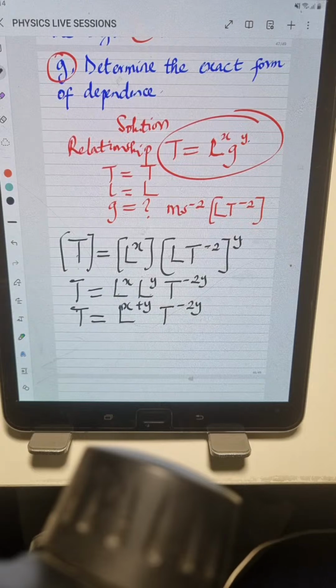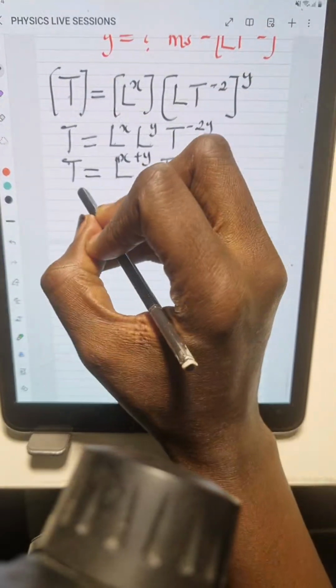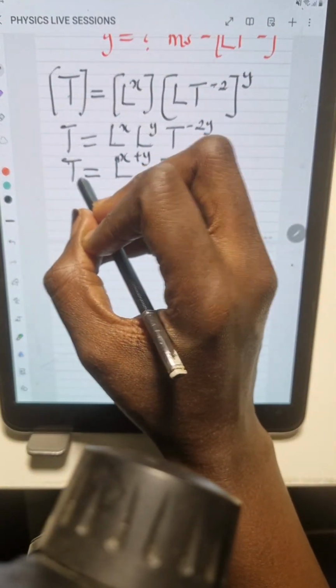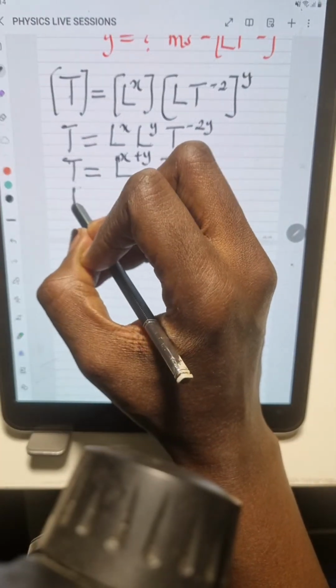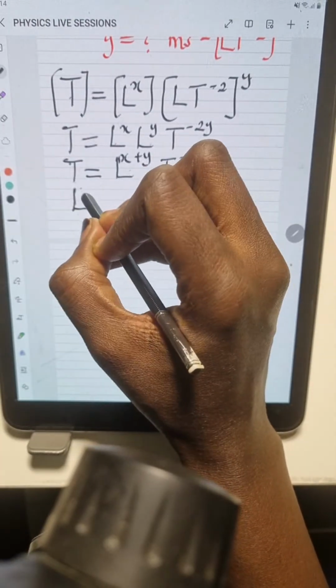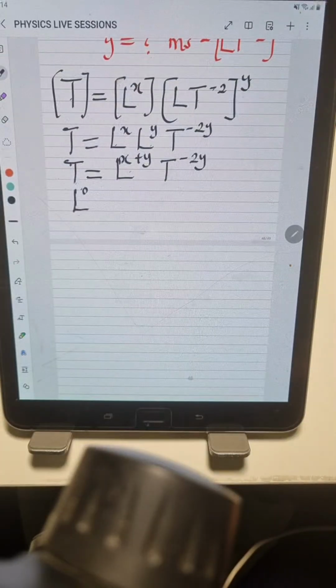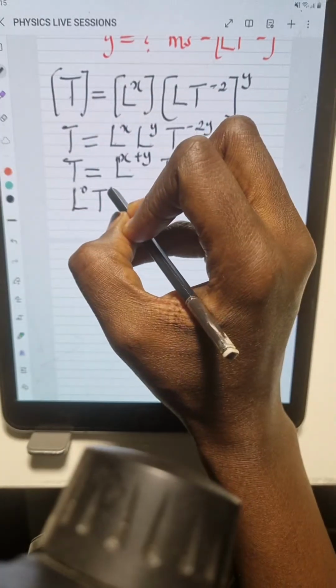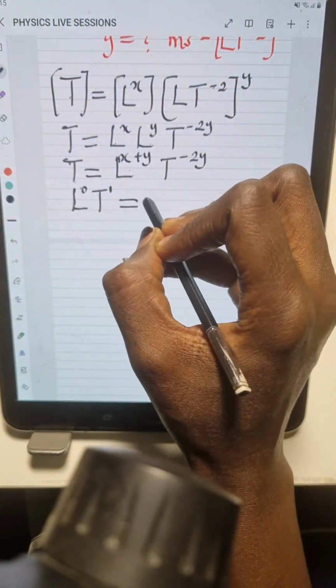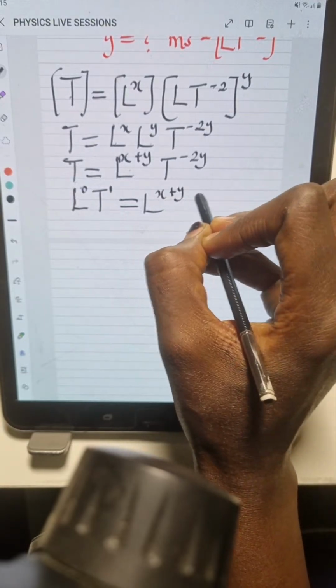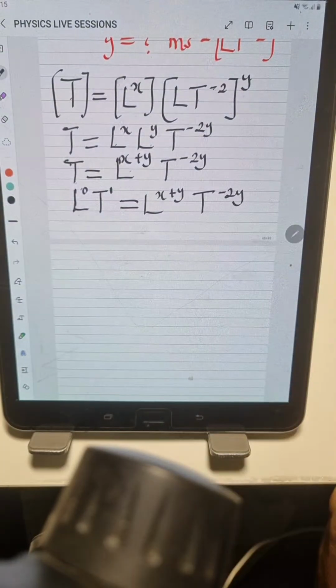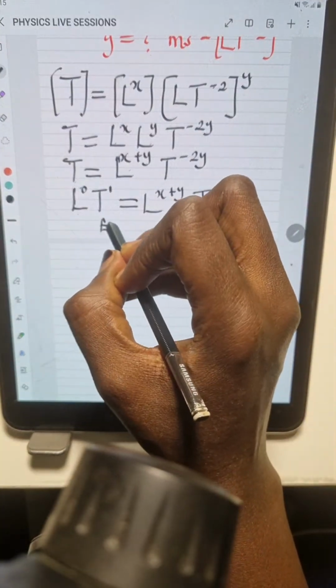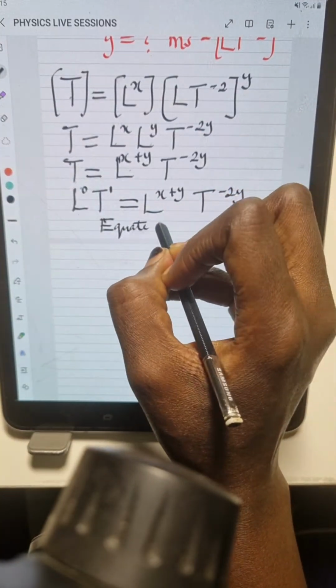So now looking at this, we're going to compare the left hand and the right hand side. On the left hand side we have t, but we don't have L. So what do we do? We introduce L, and the L is going to have a power of 0. You know L to the power of 0 is 1, so it doesn't change any value, right? And then we have the t. This t has the power of 1 here, right? This is equal to L to the power of x plus y, t to the power of minus 2y. So at this point, all we have to do is to do what? We can now equate the powers.